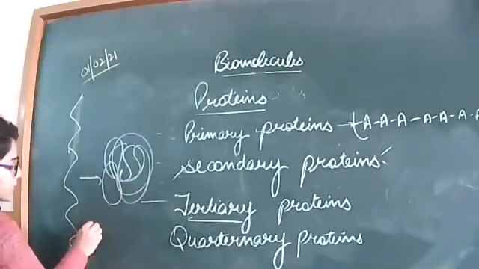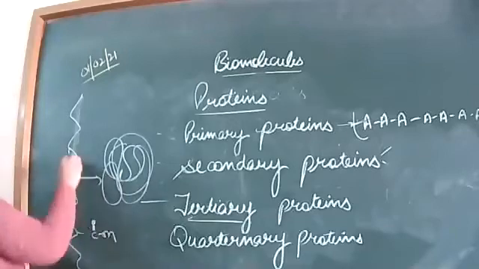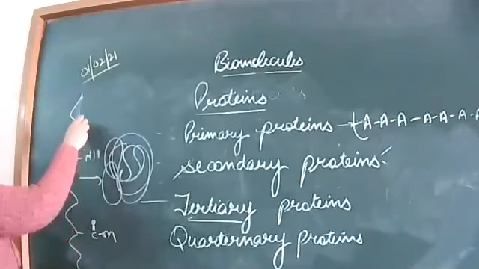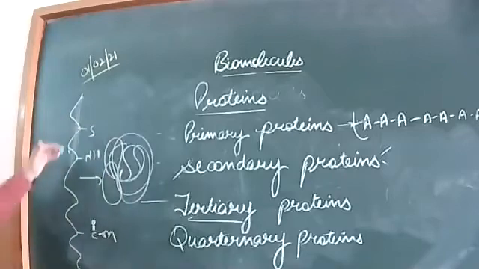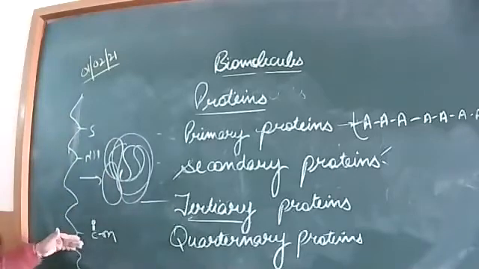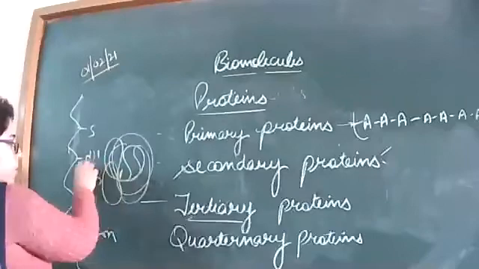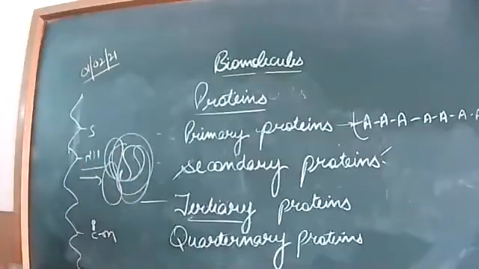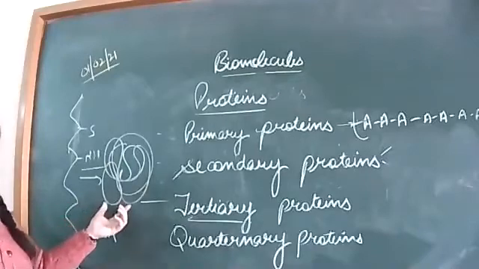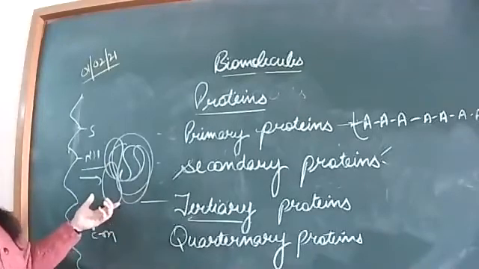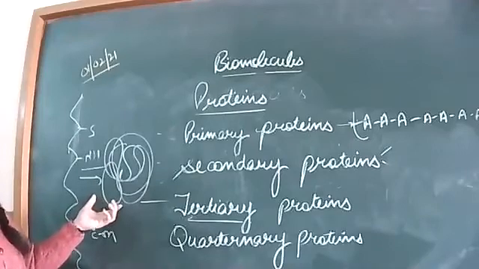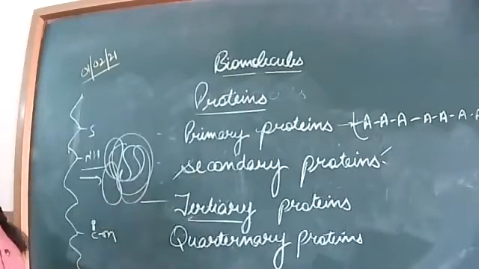But here there are COOH groups, somewhere an NH group, somewhere a sulfur group. So these different groups form different kinds of bonds with each other to form this globule-like structure or the folded structure of the protein. They form the bonds with each other to form the folded structure of the protein. This is mainly the most common form of the proteins found inside the living organisms. So this is the tertiary structure of the protein.